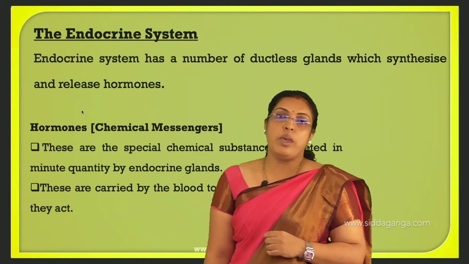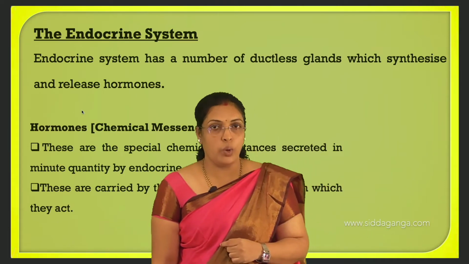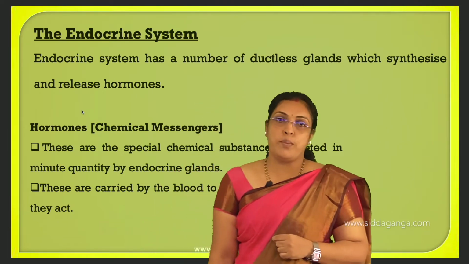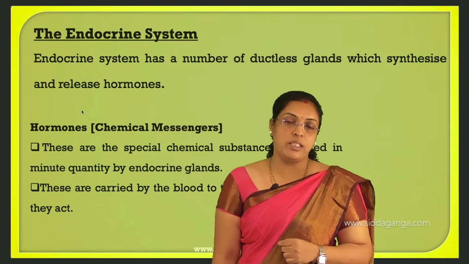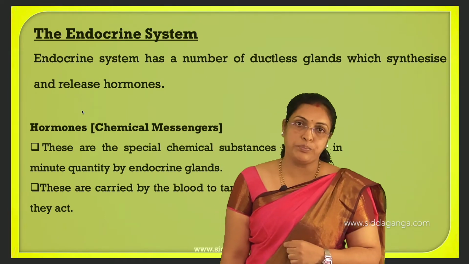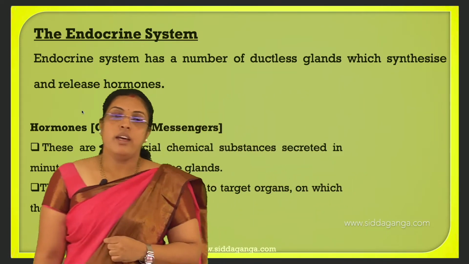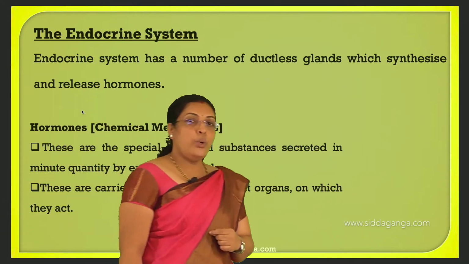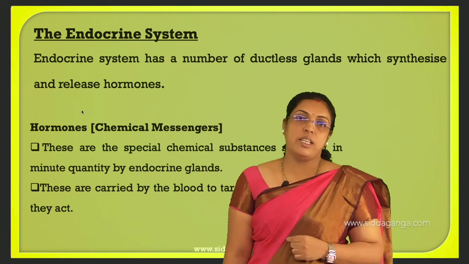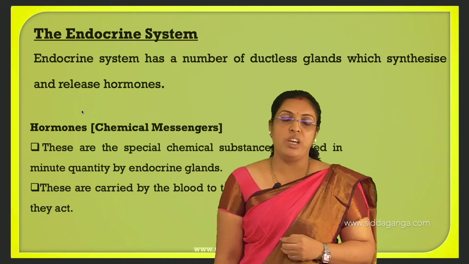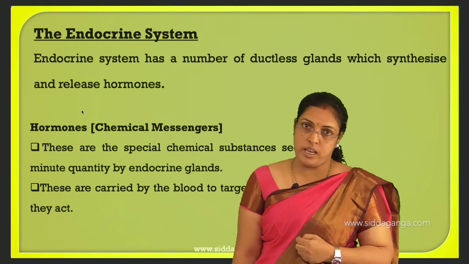In the glands we have exocrine glands and endocrine glands. The hormones are produced by endocrine glands, that means ductless glands. And we know the definition of hormones: they are chemical non-nutrient substances, that means they will not give any energy, and they are produced in very trace amounts.